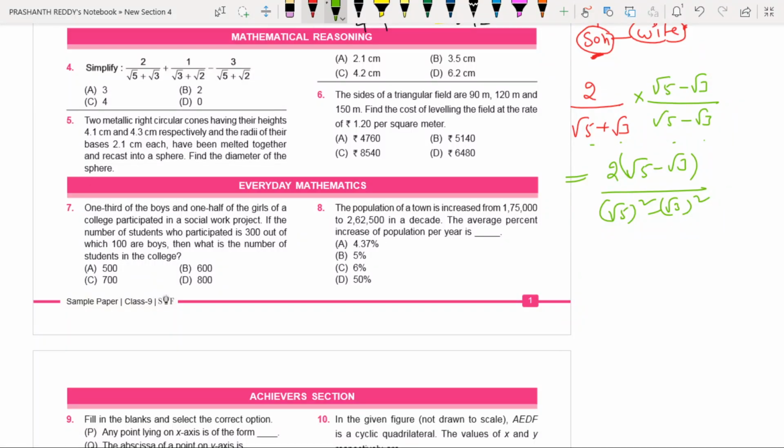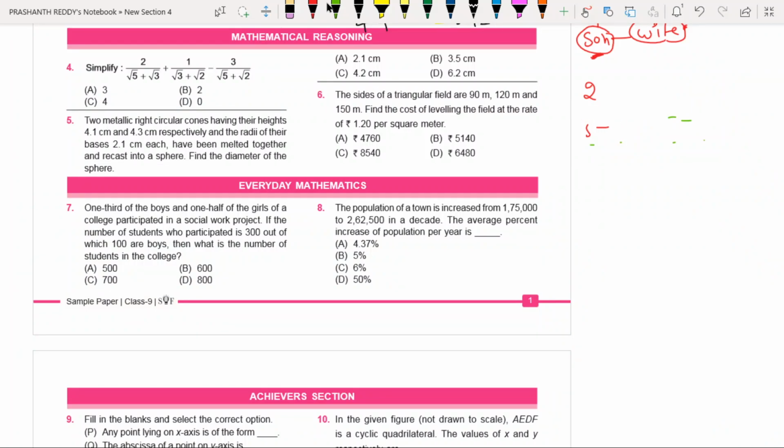5 minus 3 means 2, and the 2 and 2 cancel. If you simplify this, what are you getting? Root 5 minus root 3. I hope you understood. That is the reason you need not simplify for each and every step. Directly you can write. You just focus on this one.